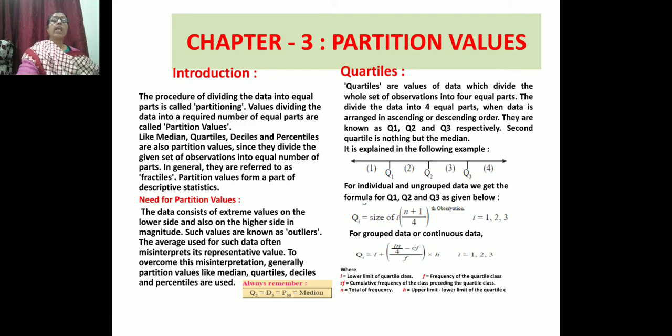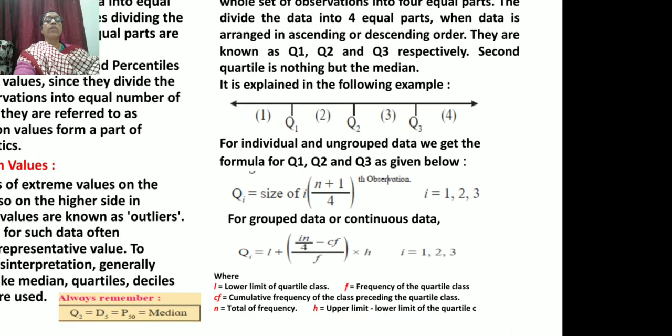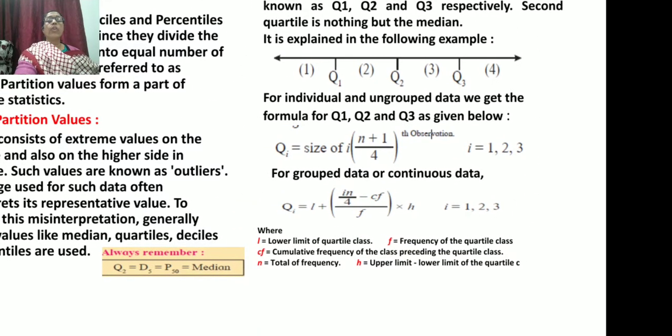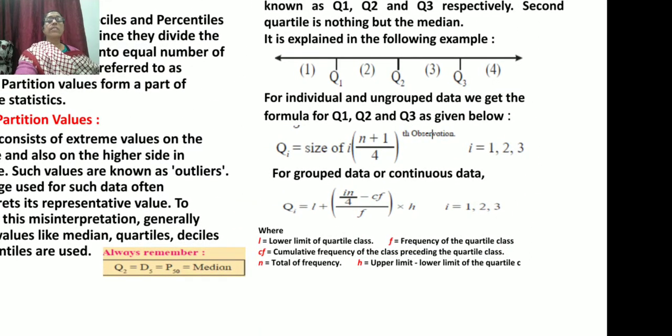Now what is this L? L is the lower limit of the quartile class. F is the frequency of the quartile class. Cf is the cumulative frequency of the class preceding the quartile class. N is the total of frequency. H is the upper limit minus lower limit of the quartile class.